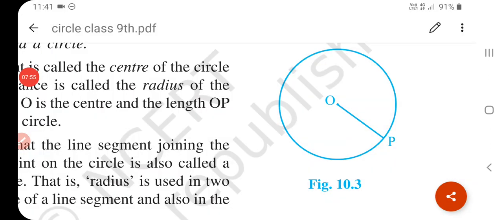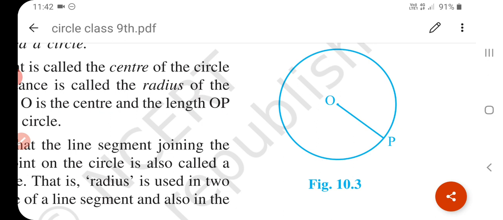So you can note this thing: the line segment joining the center and any point on the circle is called a radius of a circle. Thus radius is used in two senses, in the sense of a line segment and also in the sense of its length. Okay, understand?